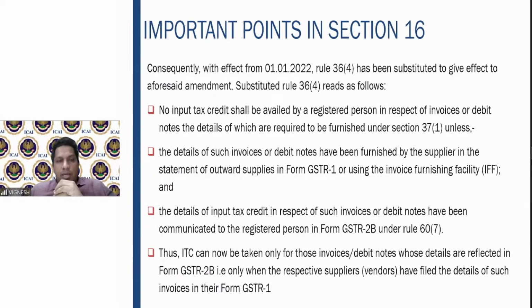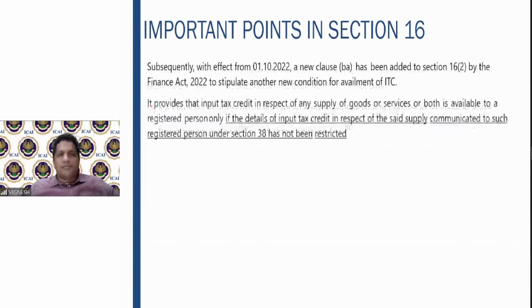No ITC can be claimed unless the details have been uploaded in GSTR 1 or IFF. The details of ITC have been communicated in GSTR 2B. ITC can now be taken only with those invoices and debit notes whose details are reflected in GSTR 2B. When will it be reflected? When the respective suppliers or vendors file the invoices in GSTR 1.